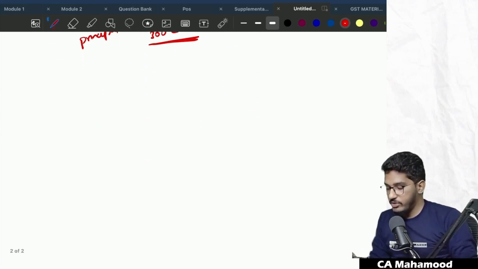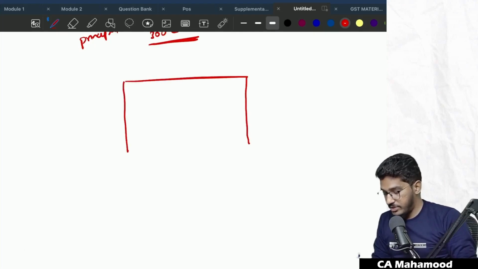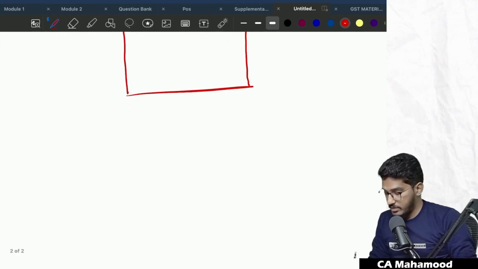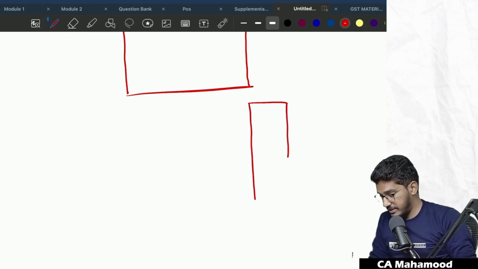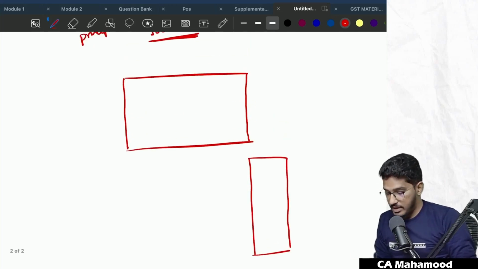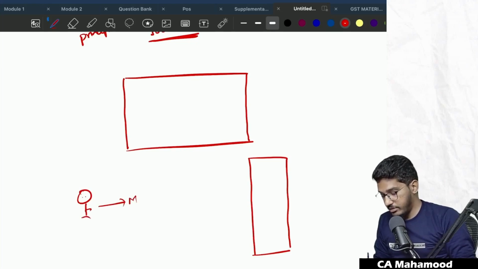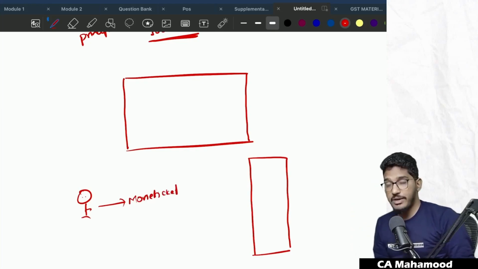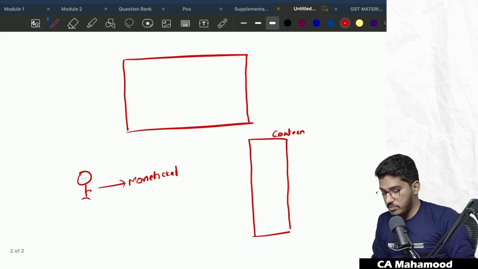Next, let me give you a typical scenario. The same scenario I will try to give in a separate way. So assume that this is a movie theater. Now to this movie theater there is a canteen attached. Now there is one person who wants to watch a movie. He booked a movie ticket. There is no compulsion that if you book a movie ticket, you compulsorily have to buy the food. There is no such obligation. So this canteen service is independent. Whether you watch a movie or don't watch a movie, you can go and buy the food from the canteen.